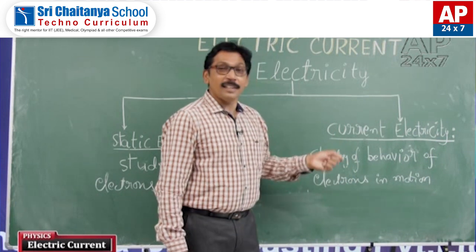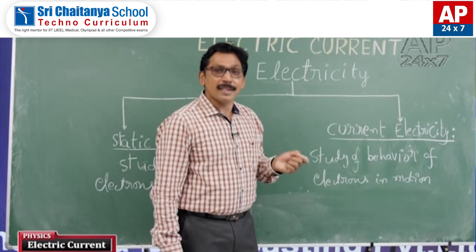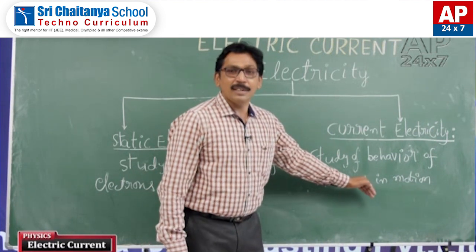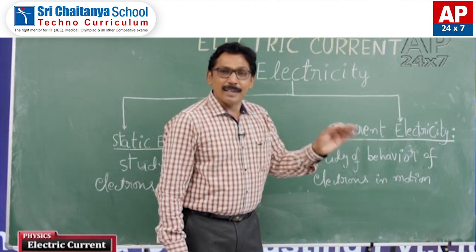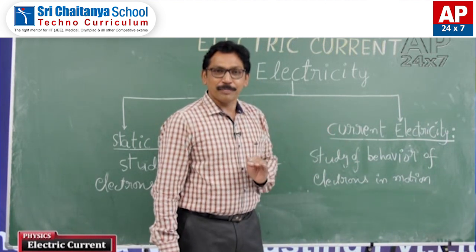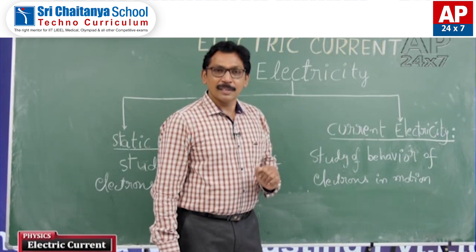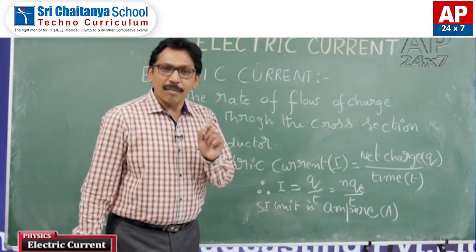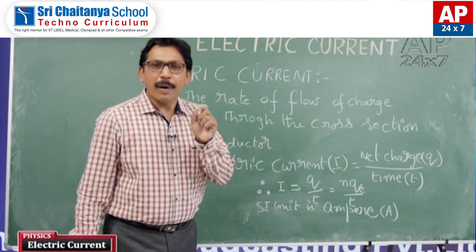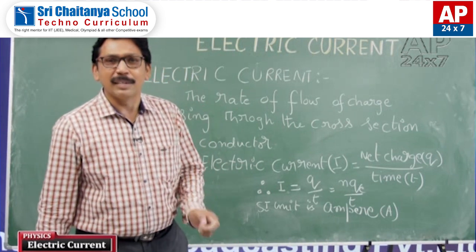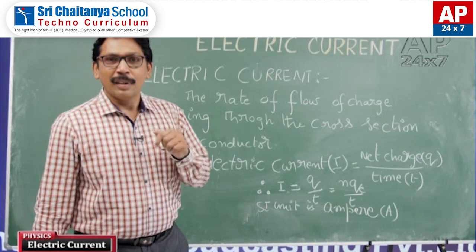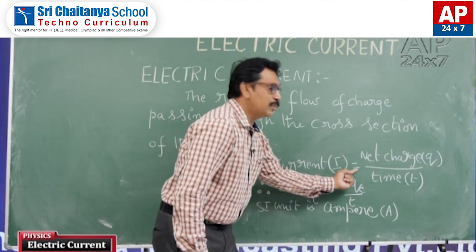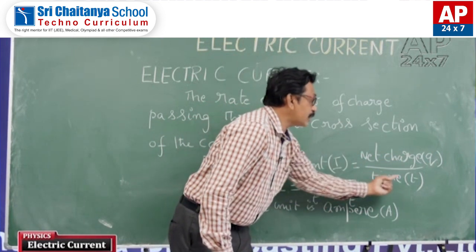Now, this is the major part to understand our chapter. From this, I will give you the electric current, electric potential, potential difference, EMF, etc. The electric current: the rate of flow of charge passing through the cross section of the conductor is called electric current. The formula of electric current I is equal to net charge Q divided by time.